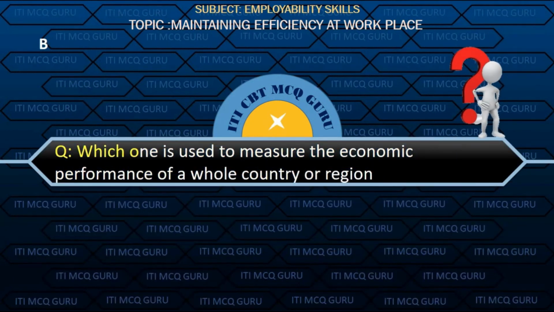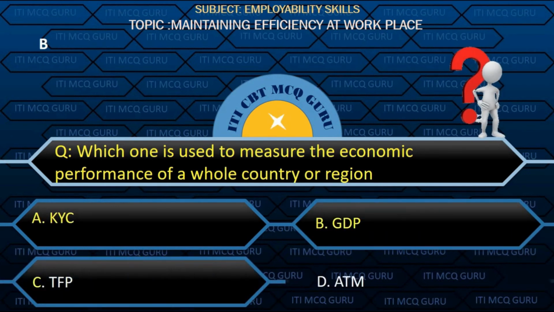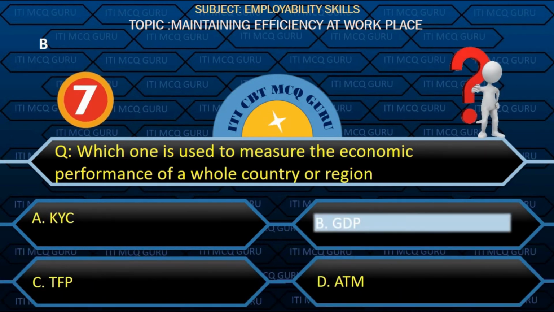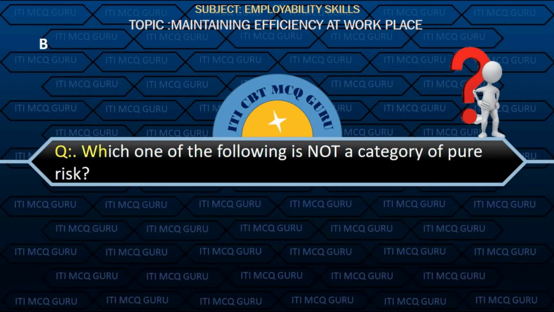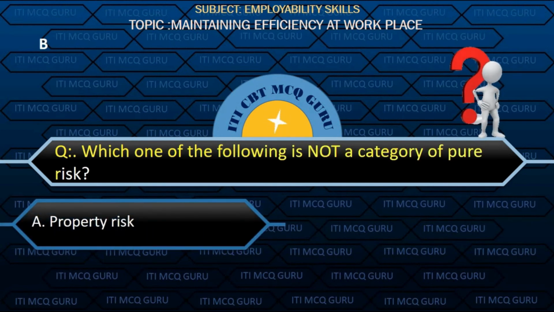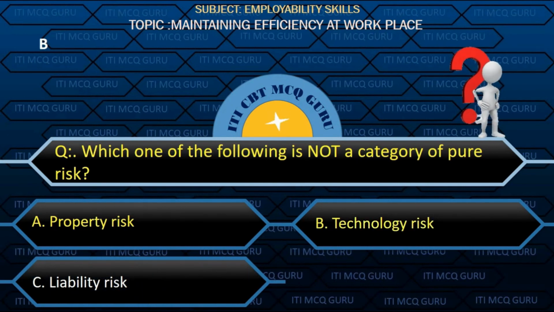Which one is used to measure the economic performance of a whole country or region? Option B, GDP. Which one of the following is not a category of pure risk? Option B, technology risk.